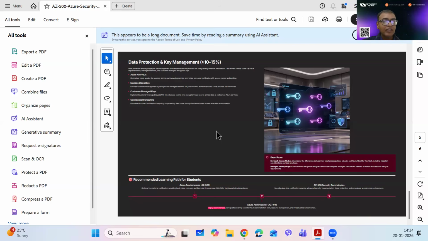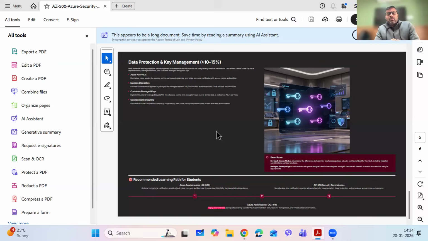And with this, of course, we learn troubleshooting, best practices, and above all, other than Azure, overall, what is your security landscape? How do you get to know that? And how do you secure not only your workloads which are running on Azure, but overall on your data centers in a hybrid environment? We touch upon that as well, right? So these are the topics which we focus on, and that will be all as far as the syllabus is concerned.